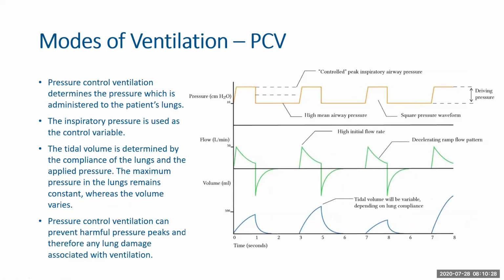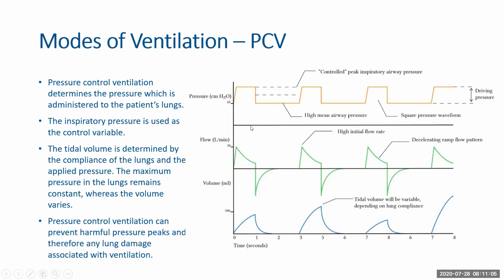For pressure controlled ventilation, it determines the pressure which is to be administered to the patient's lungs. Now, this is a very important mode of ventilation in terms of COVID-19, because of low lung compliance. A lot of people experience barotrauma if pressure controlled ventilation is not used, which is very important for COVID-19 patients. So the inspiratory pressure is set in the ventilator, which is the maximum pressure that the ventilator is allowed to administer to the patient.